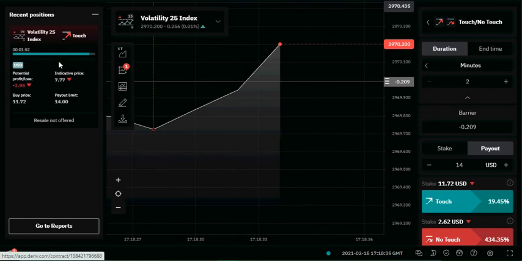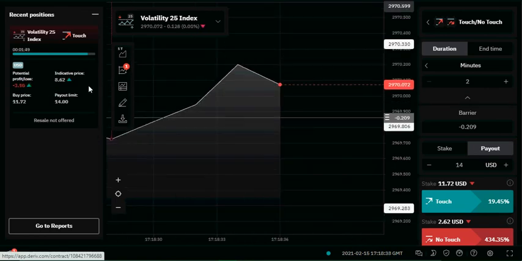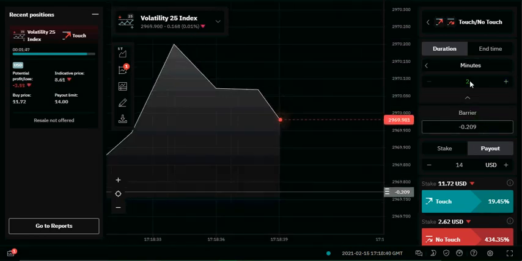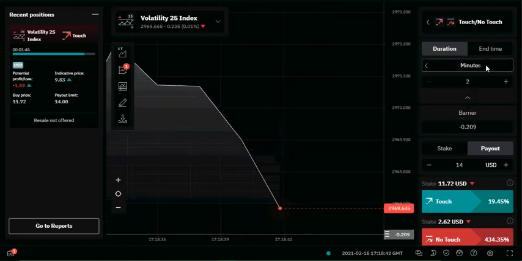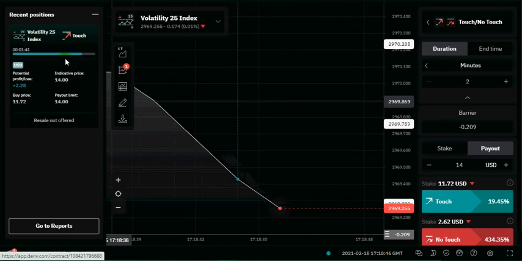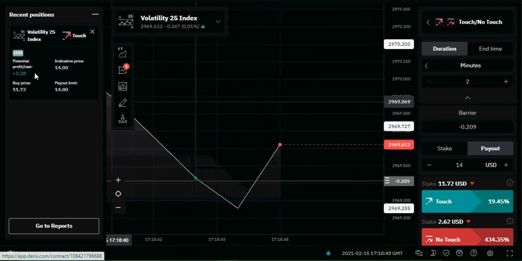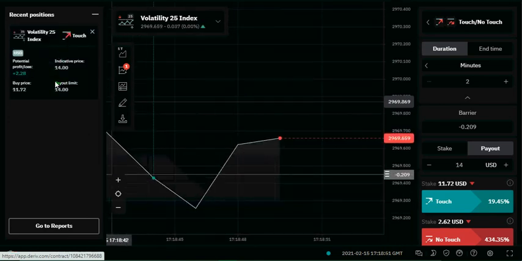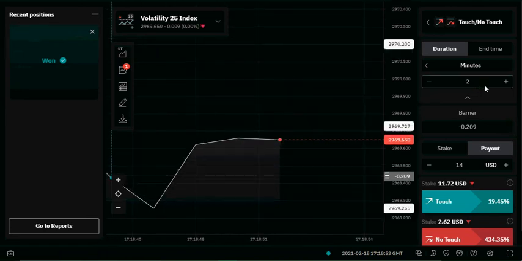This is the time count right here, then this is the trade I just placed now. So we are going to set the barrier. You set the duration to 2 minutes. You can see we are close already. We already won that trade right there. You can see it won that trade right there. So let me get back to the settings again.